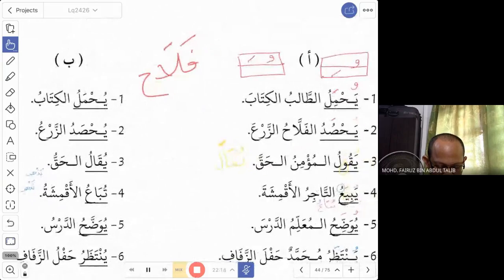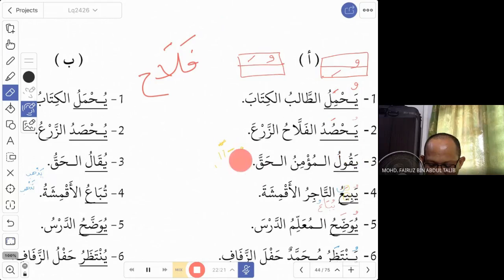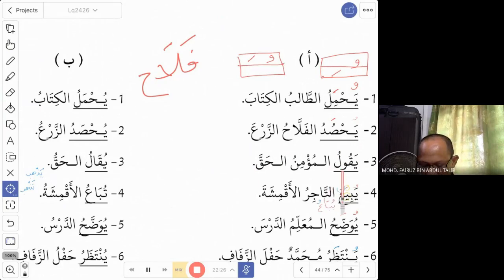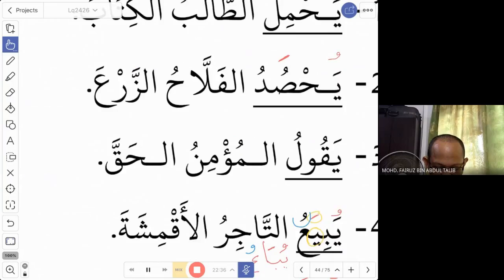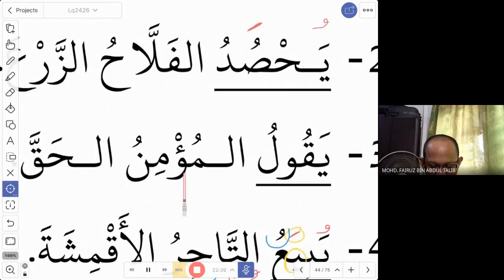Number three, yaqulu. Yaqulu, say. But now, if you look at the word yaqulu, you have harfu al-illah. As we have learned earlier, when you have harfu al-illah, you have to change it to a suitable letter. But before you change to a suitable letter, let us change the harakat. Yaqulul mu'minul haq, the mu'min says the truth. So now you want to say the truth is said.